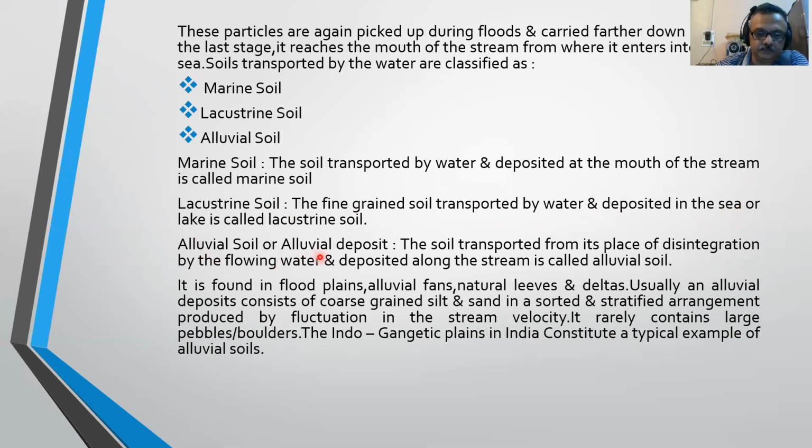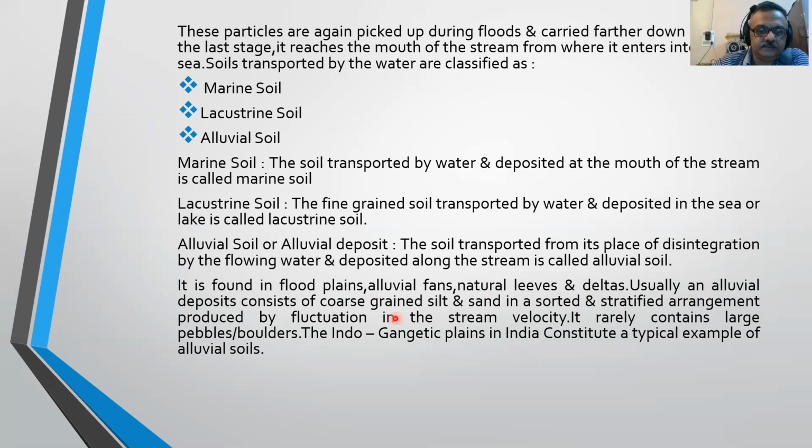Alluvial soil or alluvial deposit is the soil transported from its place of disintegration by the flowing water and deposited along the stream. It is found in floodplains, alluvial fans, natural levees, and deltas.